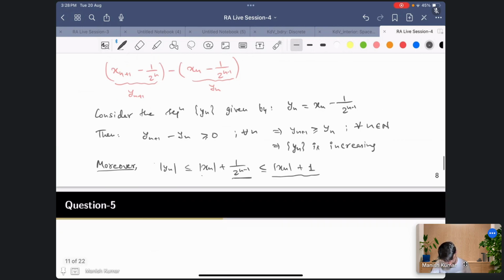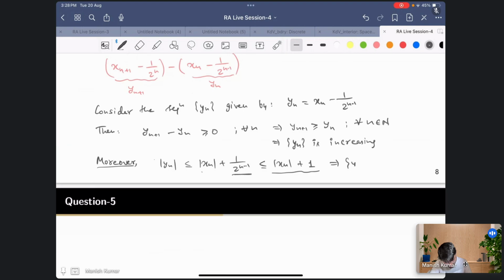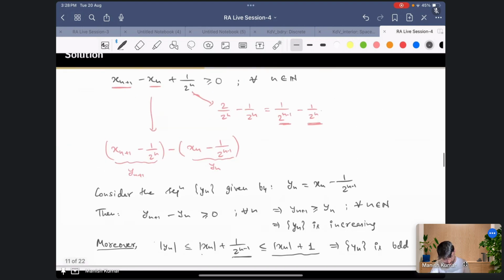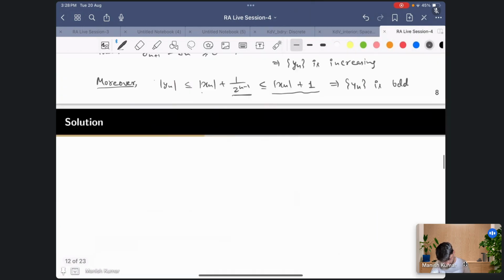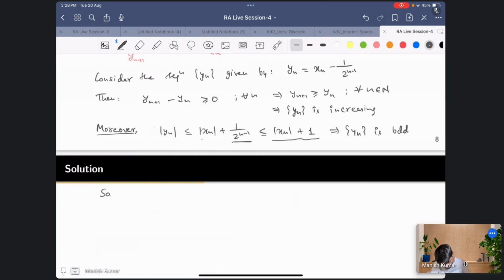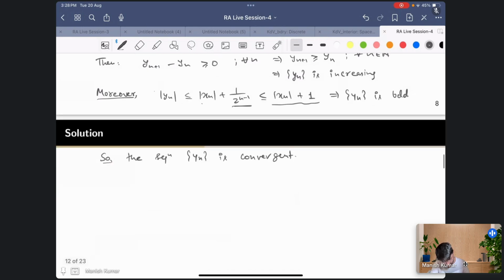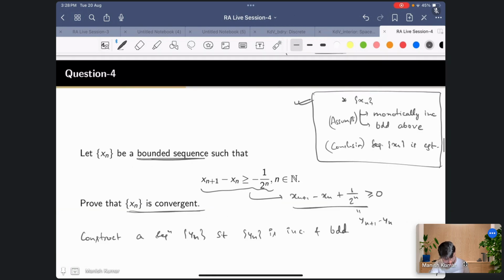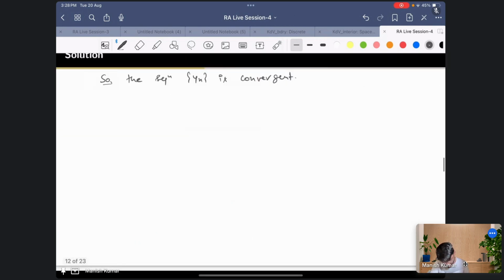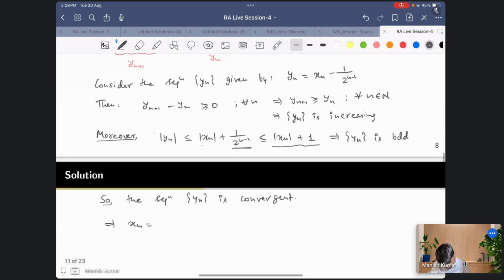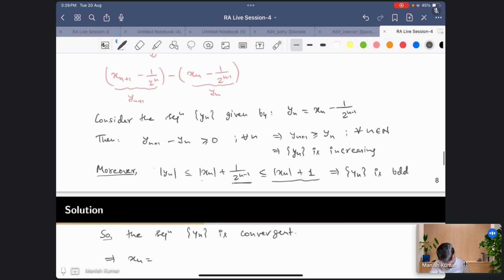So this tells me that yn is bounded. Okay, so yn is bounded and monotone. So what we can say is that the sequence yn is convergent, right, by the theorem I just mentioned: increasing and bounded. Then this implies that xn, what was xn? xn is nothing but yn plus 1 by 2 to the n minus 1.